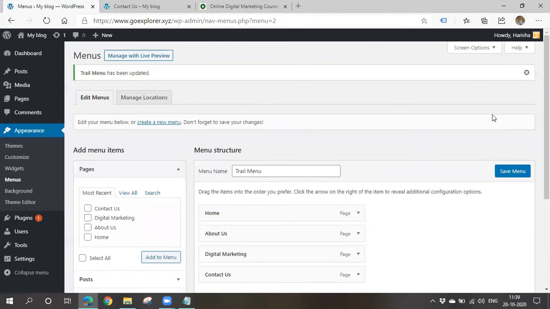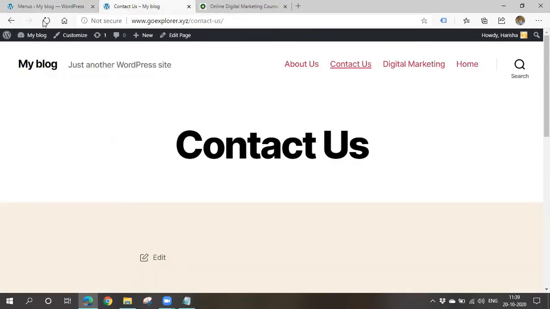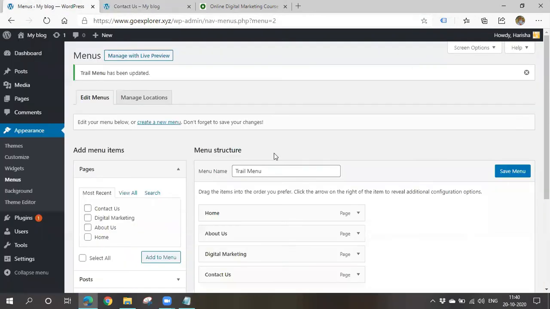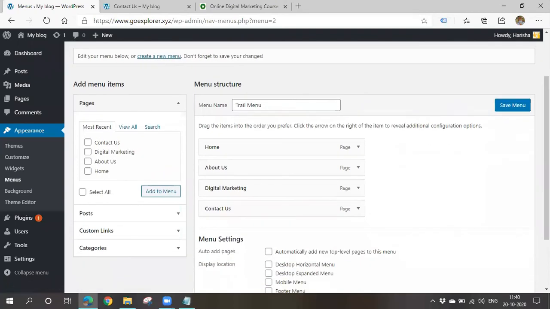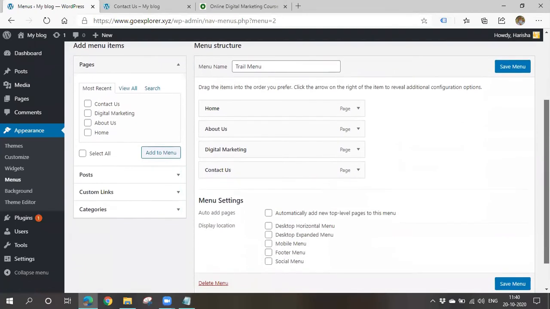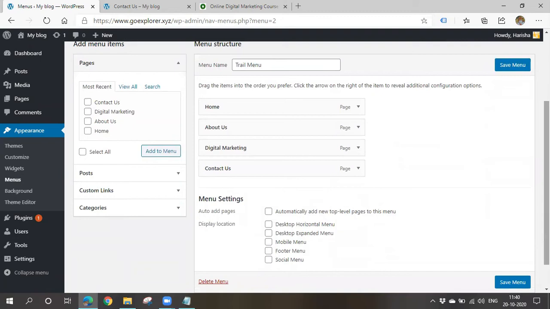Now I'll go to my website and refresh it once. So why is it not appearing in order? I have arranged them in the menu, right? I have arranged them in the menu, but haven't specified where the menu should be displayed. I have to specify that. I want a horizontal menu or the expanded menu, whatever you want. If you want your menu to get displayed in the footer, you can choose this. I'll simply choose horizontal menu. You click on save menu.